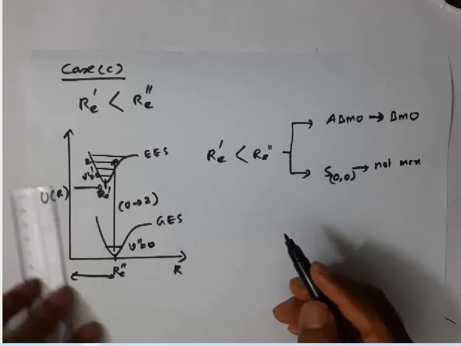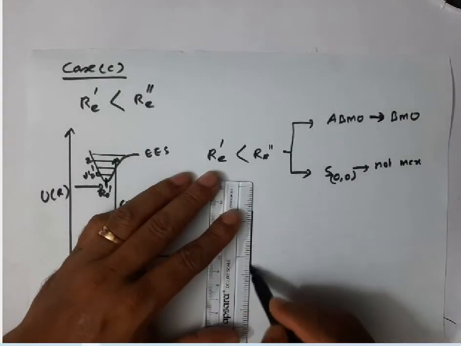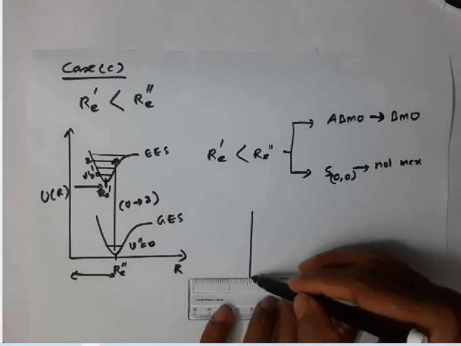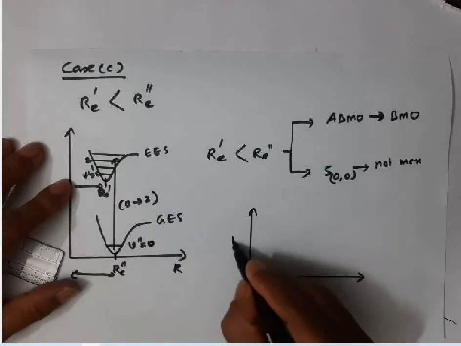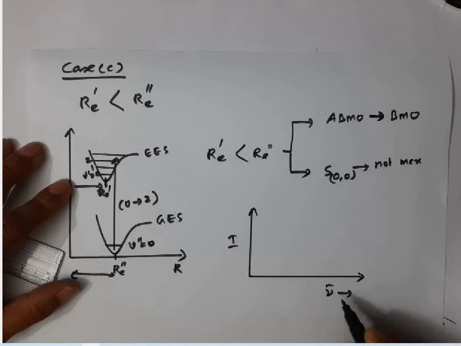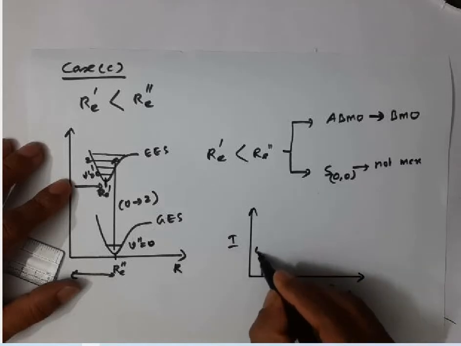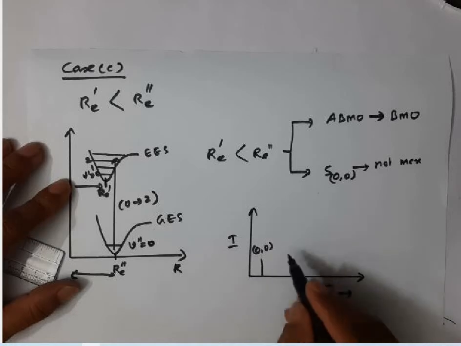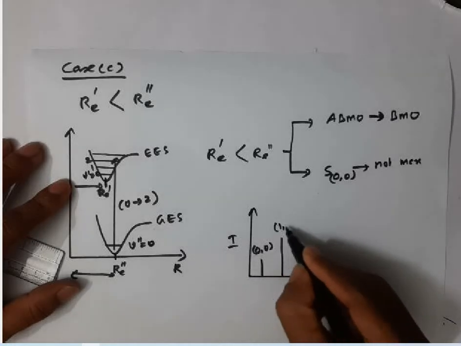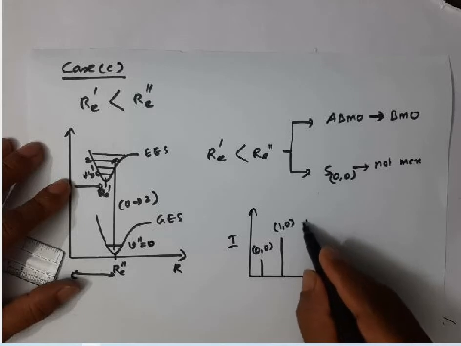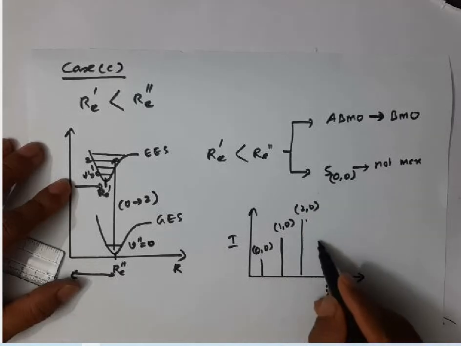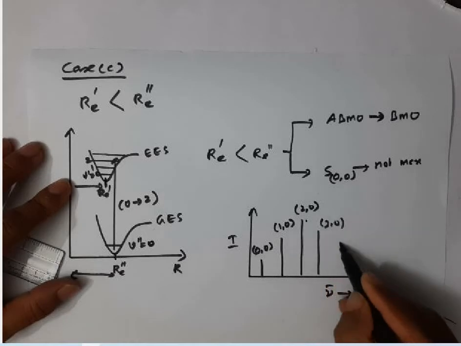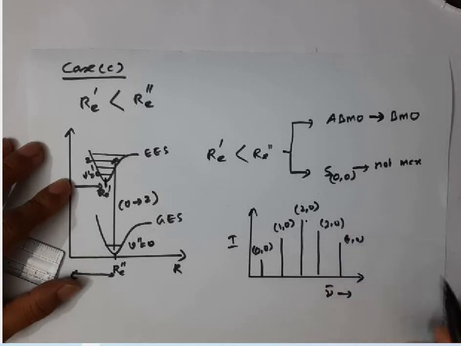Therefore, if you draw the spectrum for this type of transition, plotting intensity versus wave number, the first line, the 0-0 transition, will appear with less intensity, then the second line with somewhat higher intensity, then the third line with the maximum intensity. Then the intensities of the other lines, 3-0, 4-0, 5-0 and so on, start to decrease.